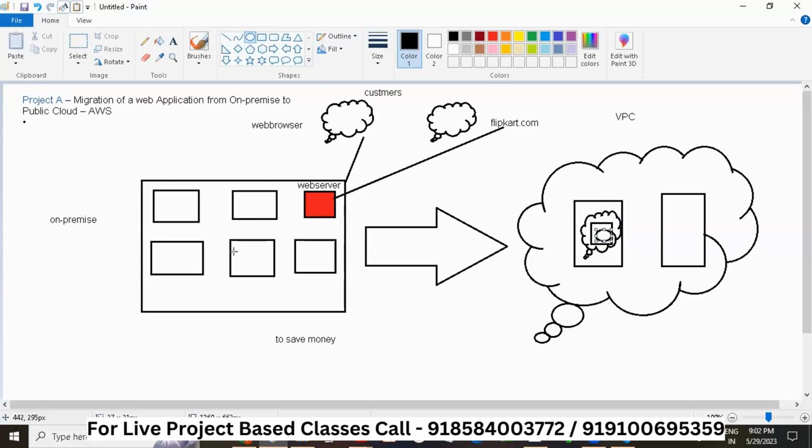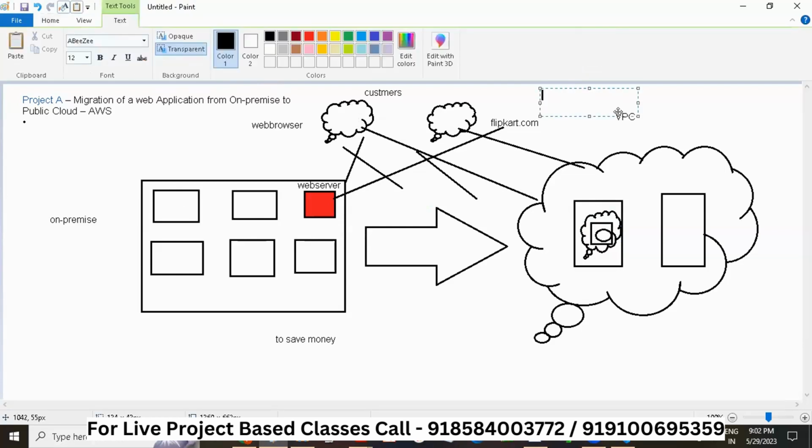So this line will be removed, and this line will be pointing here. Now there is something called DNS, meaning Flipkart will have some DNS.